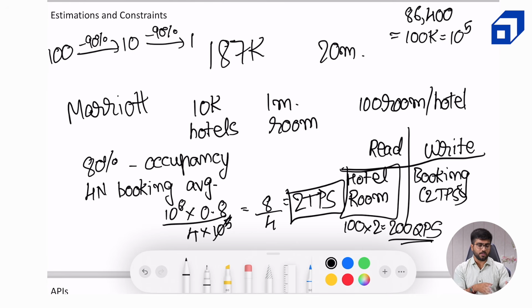Now, as per our understanding, since 90% of them drop off, out of the 20 bookings that are created, only 2 will succeed and the rest 18 will be cancelled. So let's write that as well, like create an order. Okay, create order will have 20 TPS. Now we will see how this is influencing our database choice and system design in future, but we'll keep these numbers for the time being.